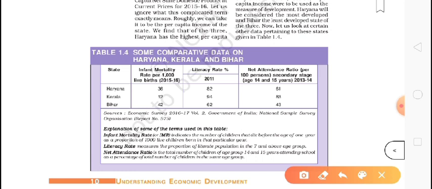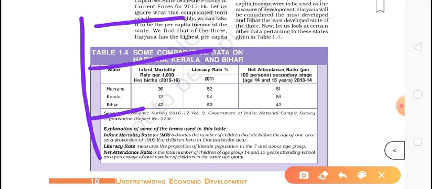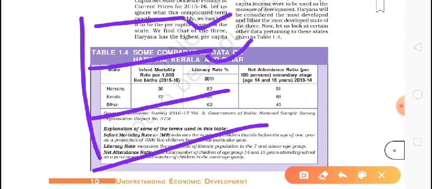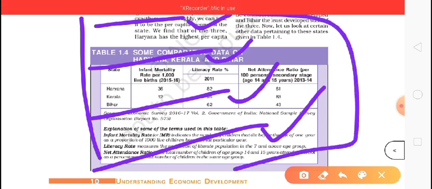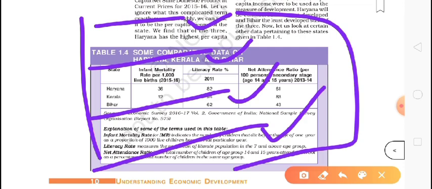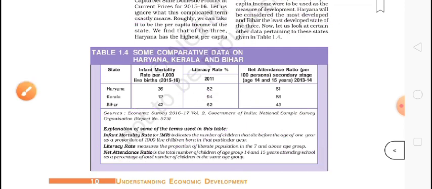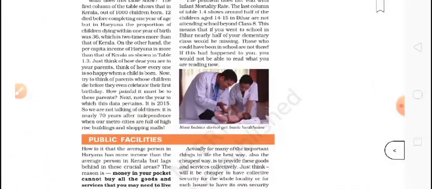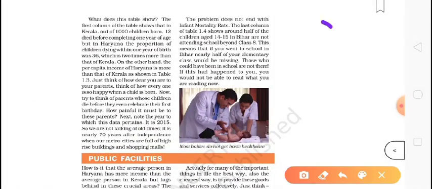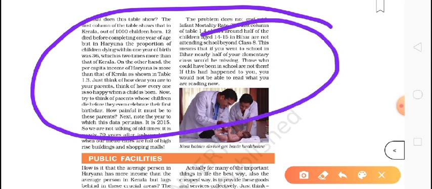Same aspects we take when we talk about different countries. For different countries we talk about per capita income, education, health services, public health facilities, what public facilities they provide. So different aspects we also take if we talk about other countries. Okay, so now next we go to the next one. Same thing you will see here which I told you, same thing is given here.